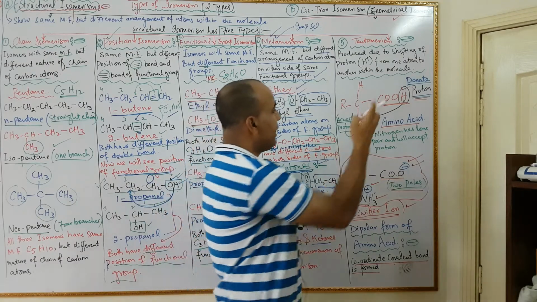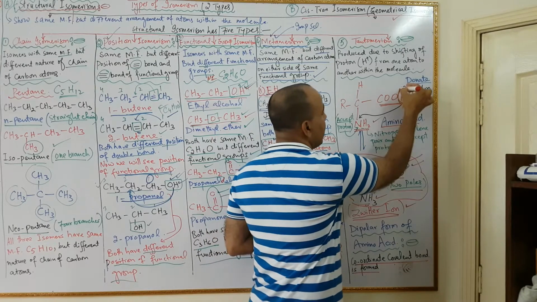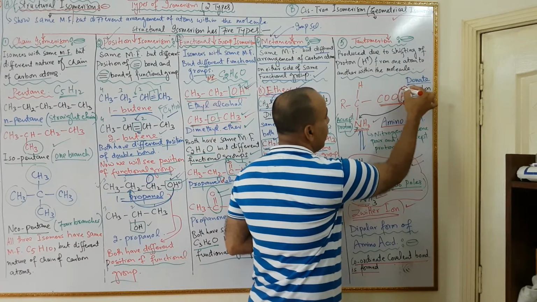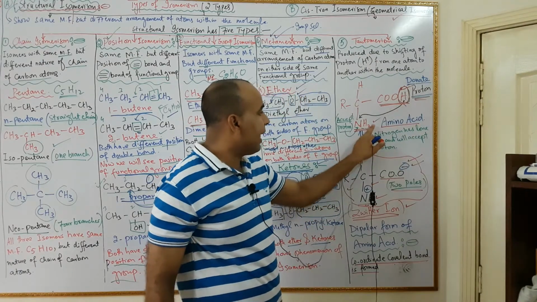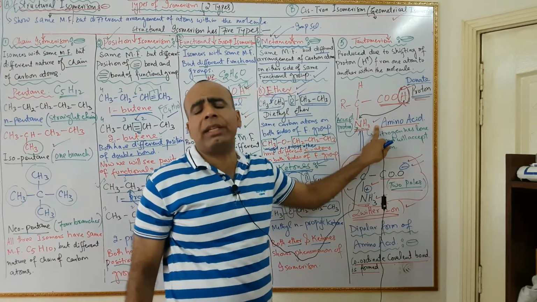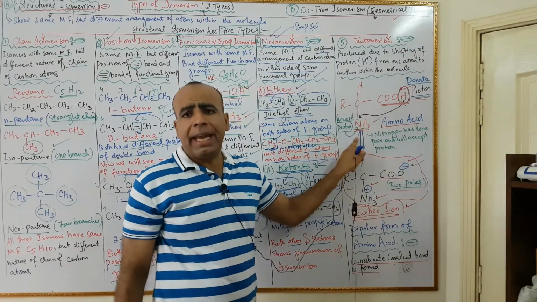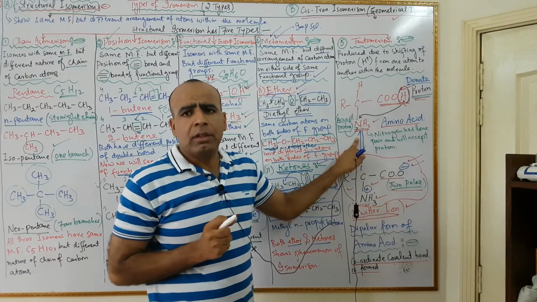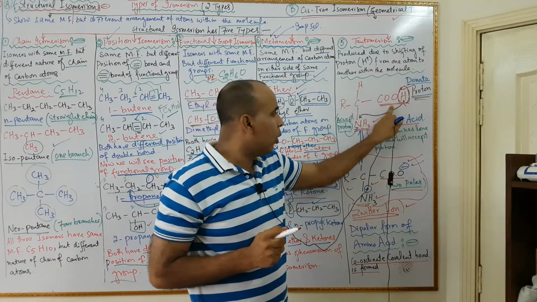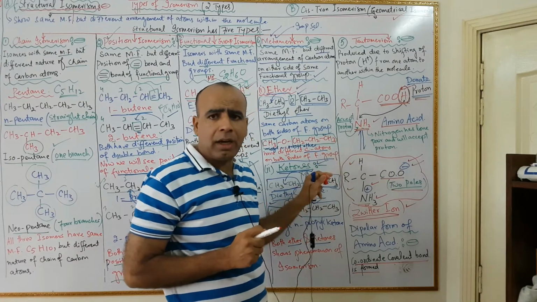Now COOH group has the ability to donate this proton, this hydrogen atom, and NH2 group has nitrogen atom, and you know nitrogen has lone pair on it and nitrogen has the ability to accept the proton. So COOH will donate the proton and NH2 will accept the proton.